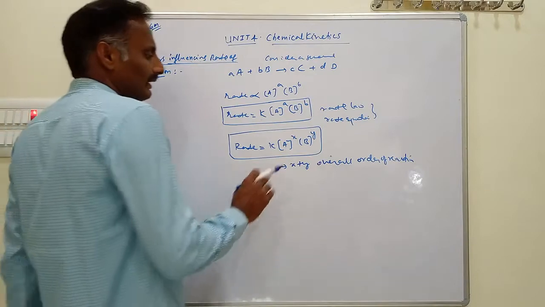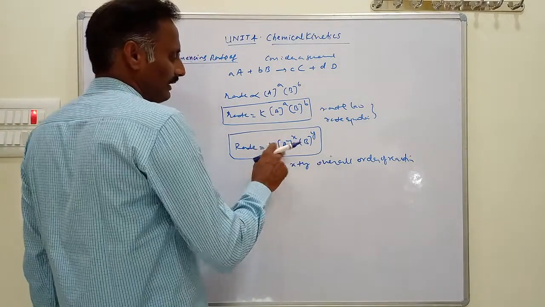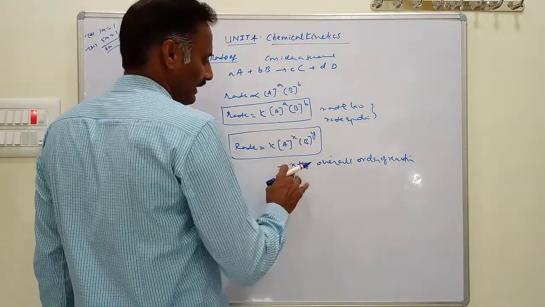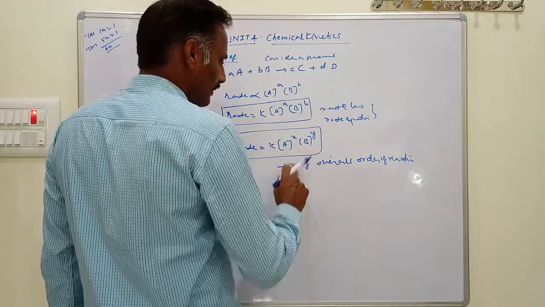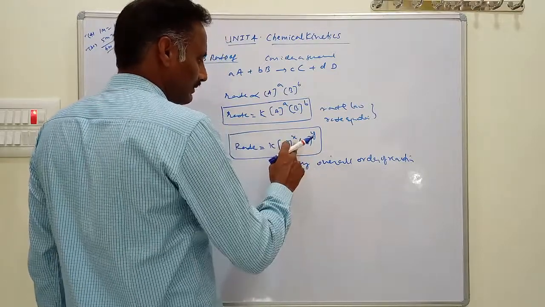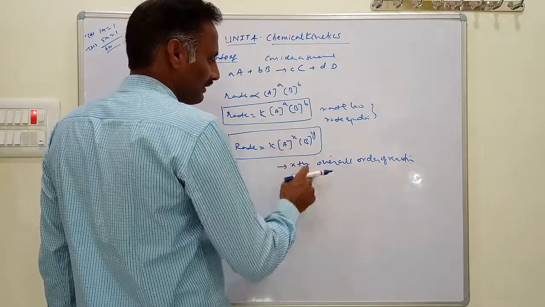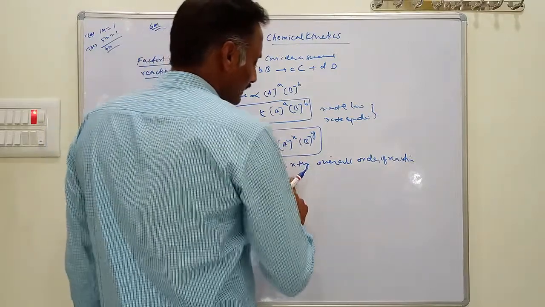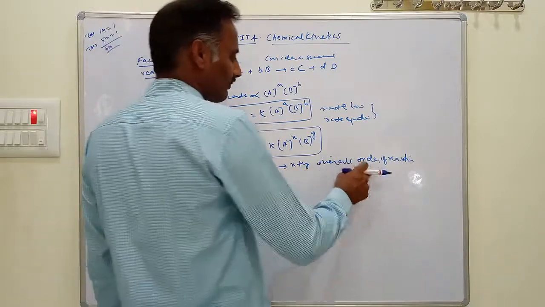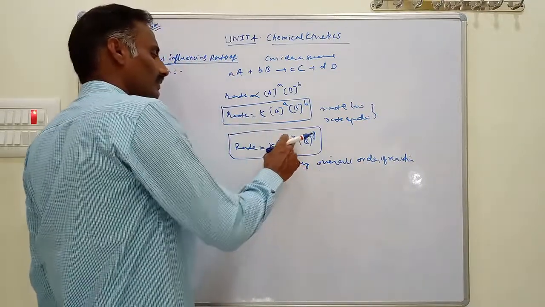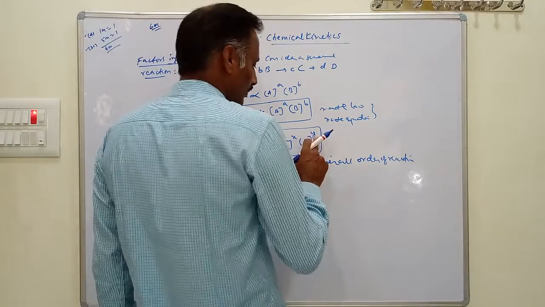That's why in the chemical reaction, rate equals K, A to the power of X and B to the power of Y. X plus Y is nothing but the sum of the powers of the concentrations of reactants in the rate law expression, which is the overall order of the reaction, where X is the order with respect to A and Y is the order with respect to B.